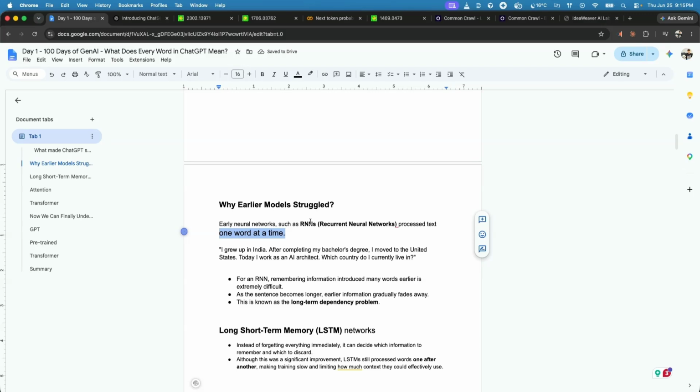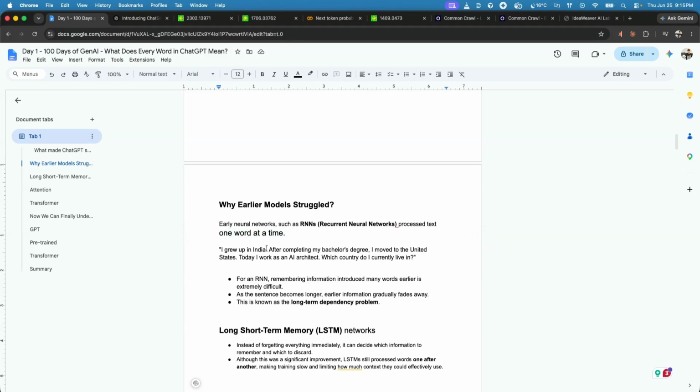Imagine I give a model this sentence: I grew up in India. After completing my bachelor degree, I moved to the United States. Today I work as an AI architect. Which country do I currently live in? From a human point of view, the answer is obvious. But for an RNN, or recurrent neural network, remembering information introduced many words earlier is extremely difficult.